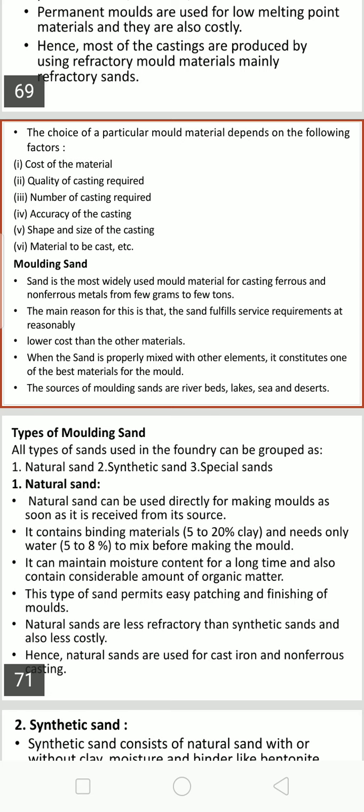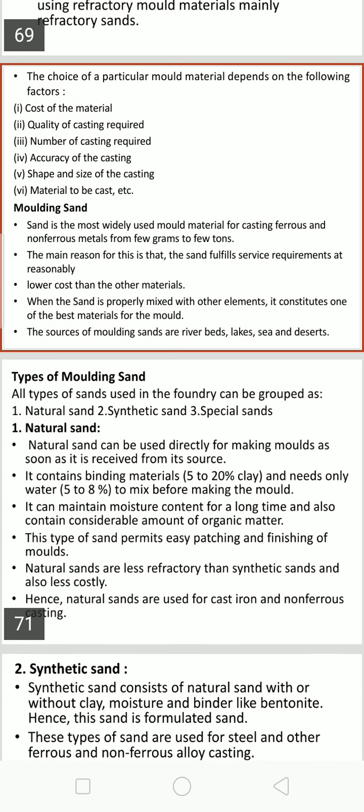Then the accuracy of the casting requires quality sand. Then the shape and size of the casting: if it is simple, then sand molding; if it is complex, then synthetic sands with quality binders and additives are used. Then the material to be cast, either ferrous or non-ferrous.